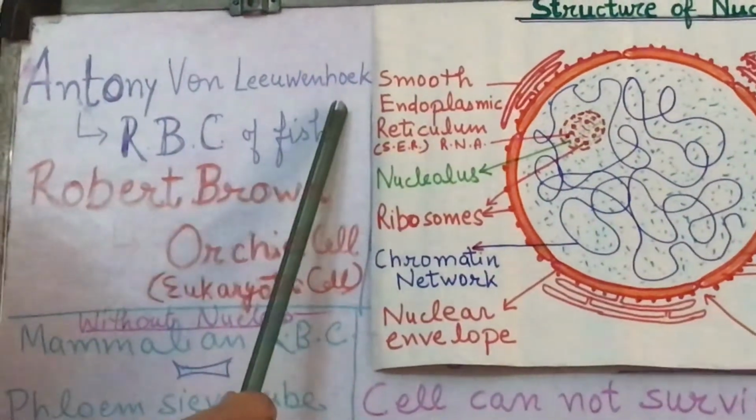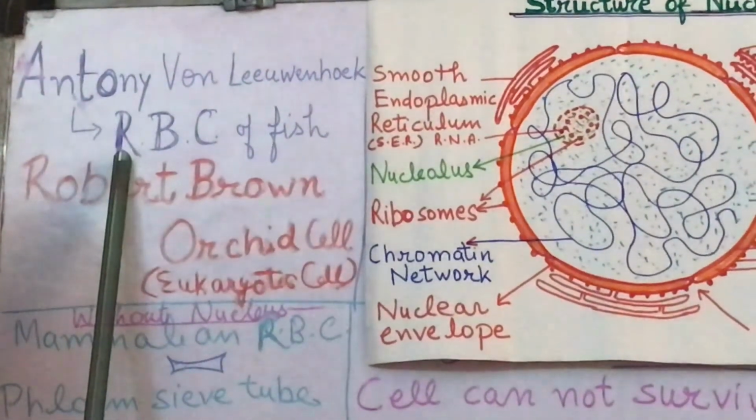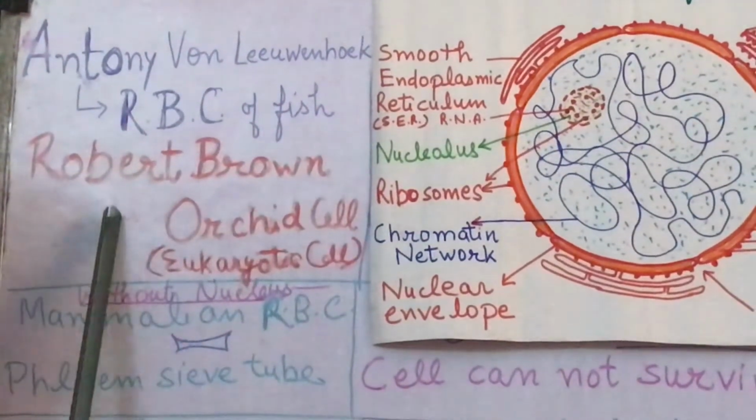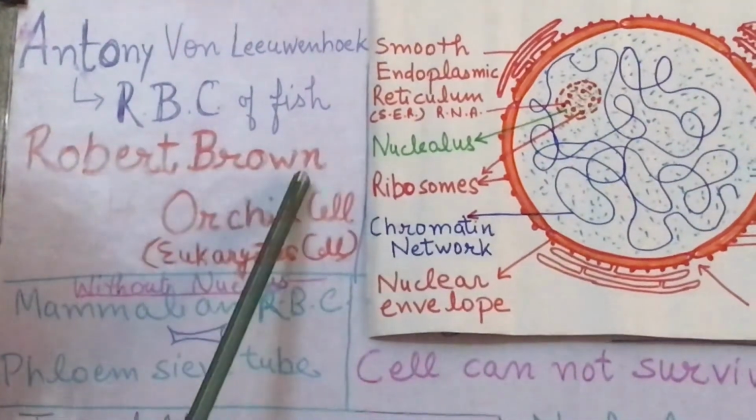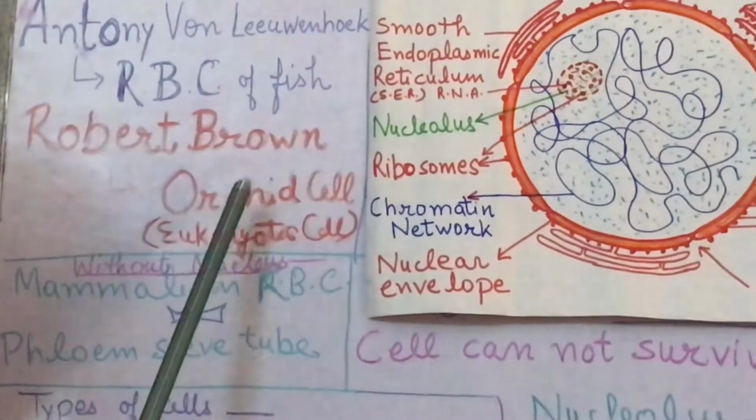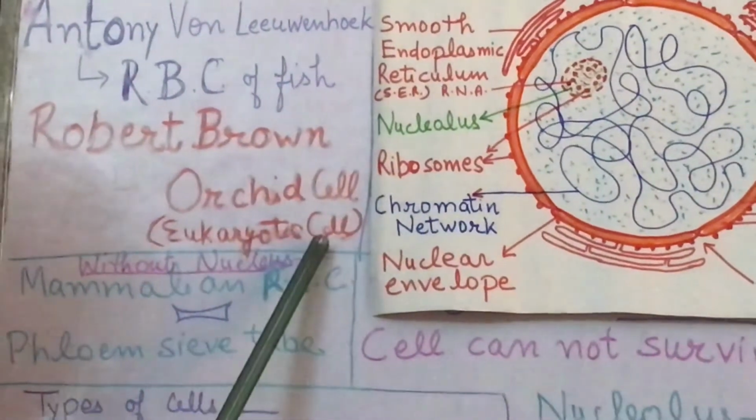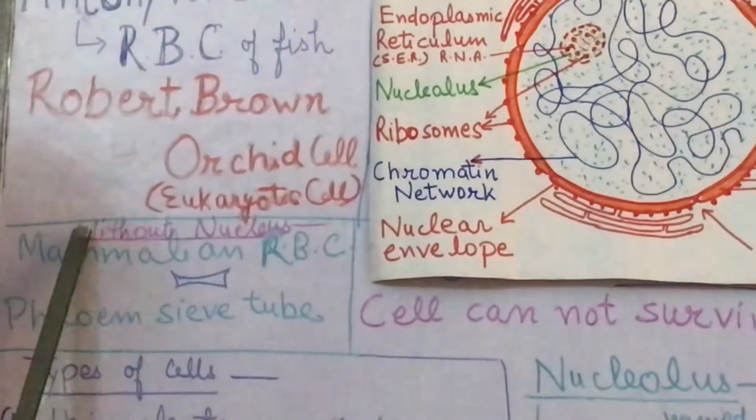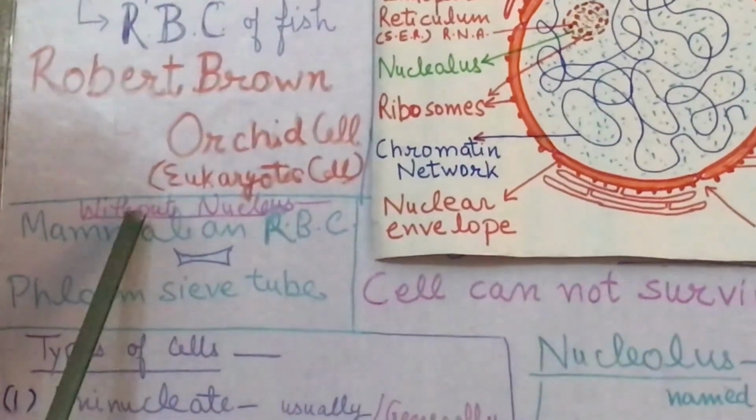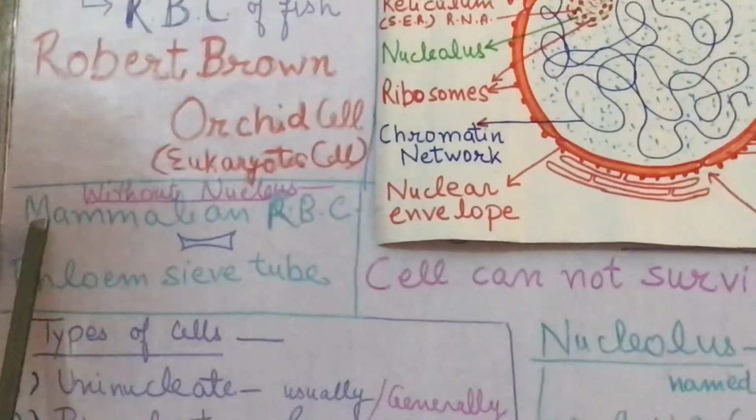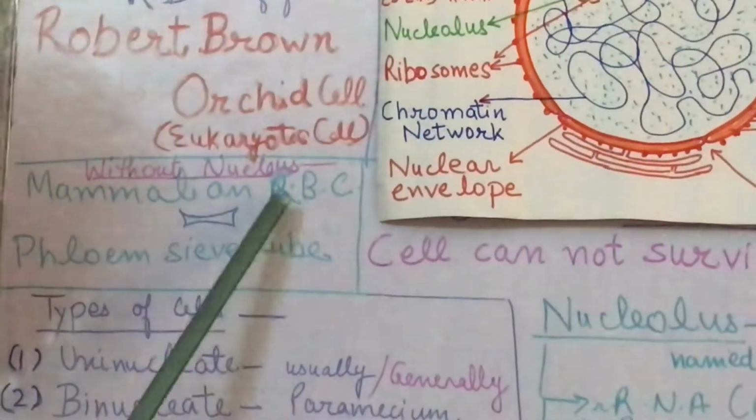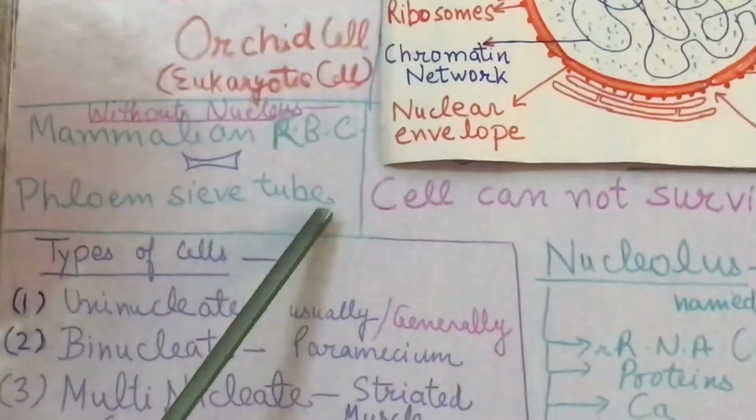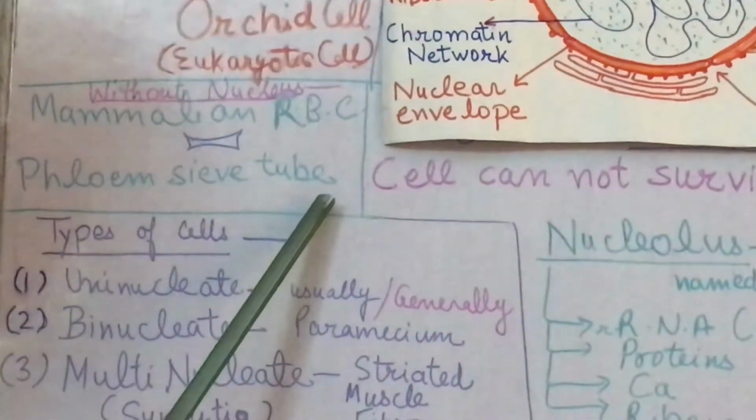Antony von Leeuwenhoek was the scientist who first saw the nucleus in the RBCs of fish, and the discoverer of the nucleus was Robert Brown. He discovered the nucleus in the orchid cell, and this is a eukaryotic cell. Eukaryotic cell means the cell which has a nucleus. Some exceptions are also there, that means cells which are without a nucleus. These are mammalian RBCs. Mammalian red blood cells do not have any nucleus. And in plants, phloem sieve tube cells do not have any nucleus.